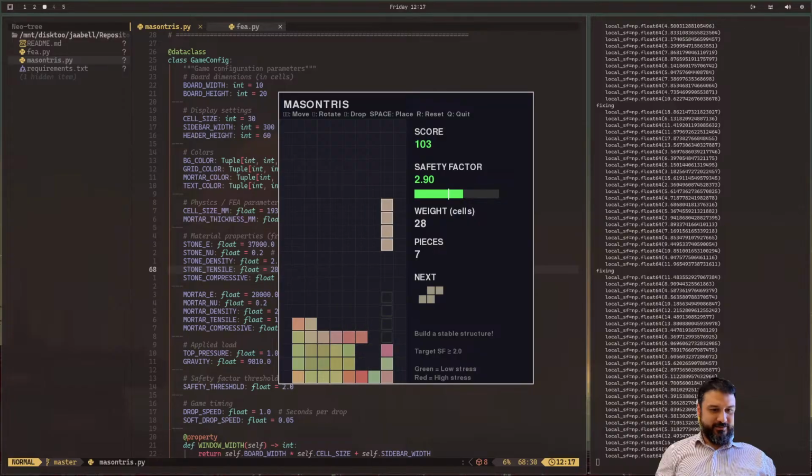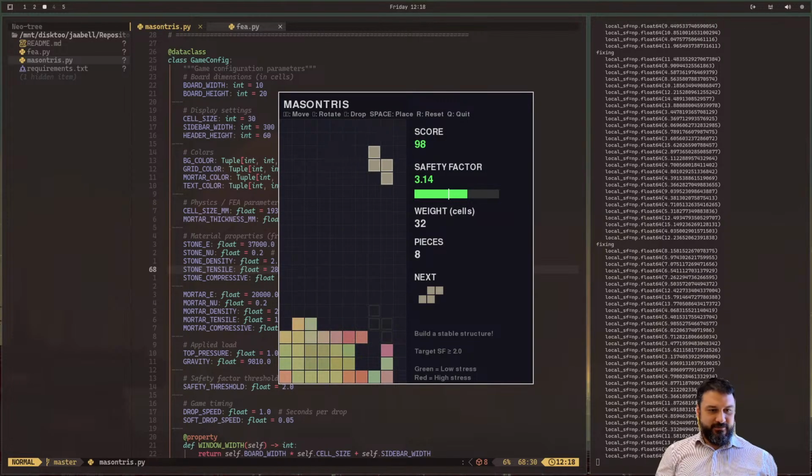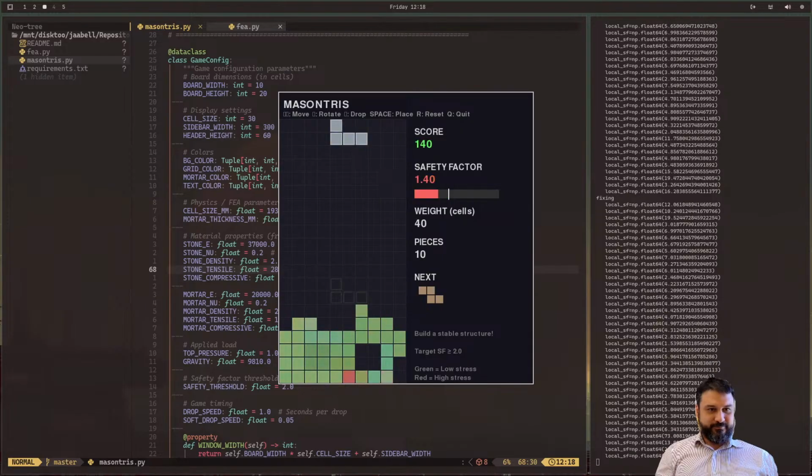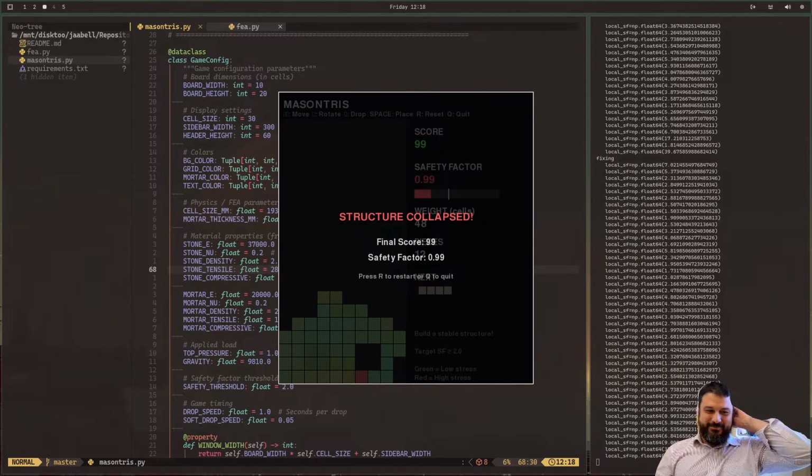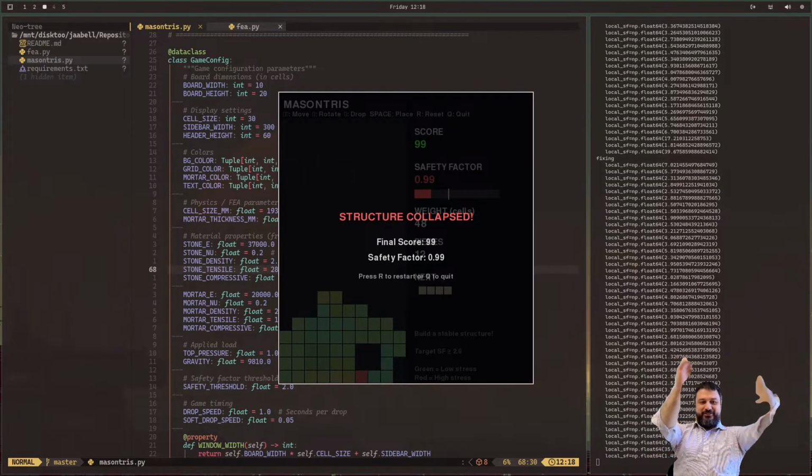Oh man, look at this. Let's go over here. Okay, good old Tetris rules. I really want to place a bar. Man, is this gonna... I'm dying. This is amazing. Structure died just by placing that. Okay, this is actually nicer gameplay. Now my safety factor, and it died at the bottom there. That went below 1. That's fun. This is getting there.